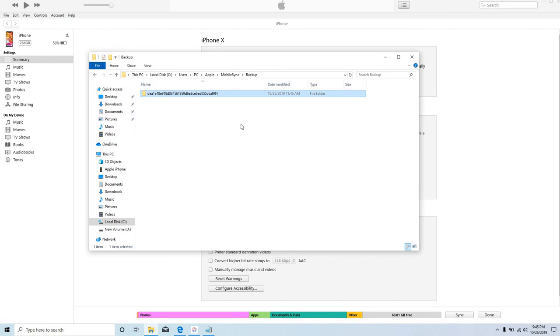So you need a hard drive with a large capacity. You can find a PC that has, let's say, a terabyte of hard drive and install iTunes on it, and then take that file into the backup folder and try to restore it that way. But if you have a hard drive that doesn't have enough storage, at least twice the size of that backup folder, this will not happen. So I hope this was helpful.